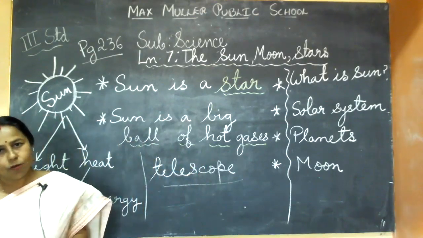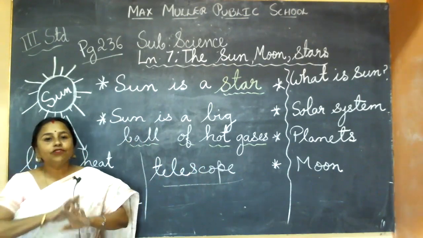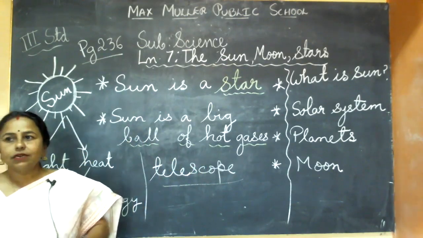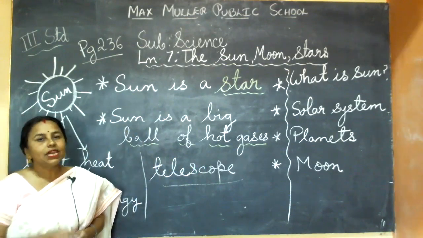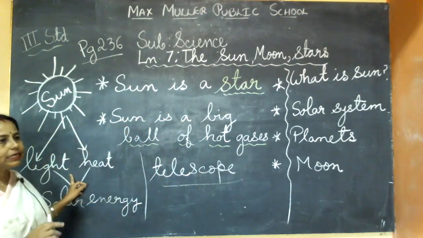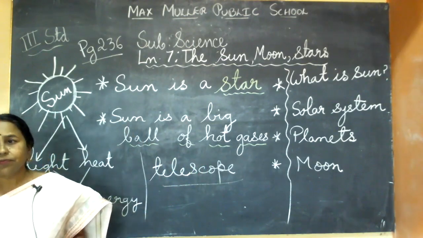So it is a big ball of hot gases. Understood? Now, imagine one day without the sun. You think there is no sun in the sky. Imagine what will happen, children. First of all, I told you it is giving us light. So there won't be any light. No sun means there won't be any light.